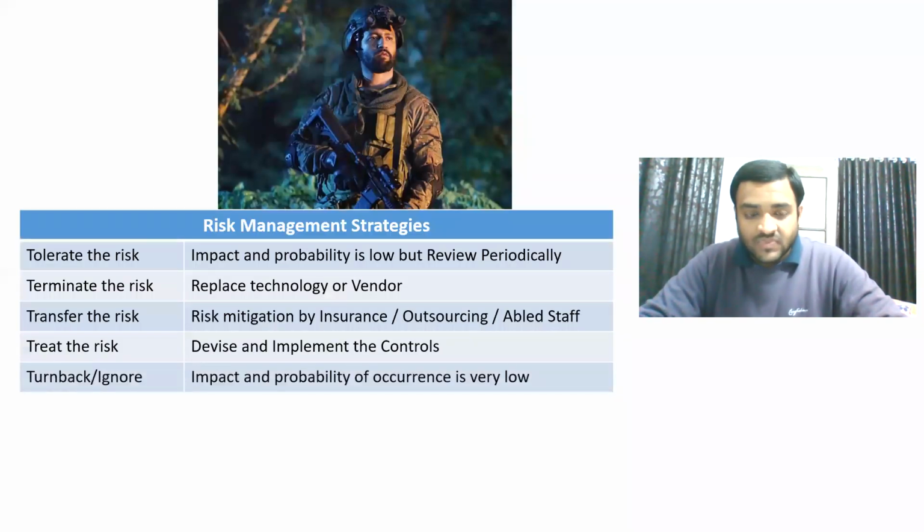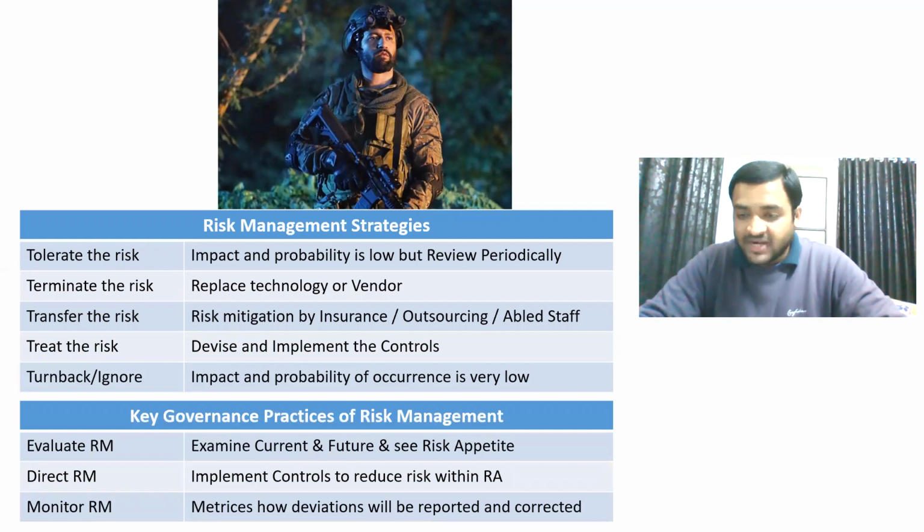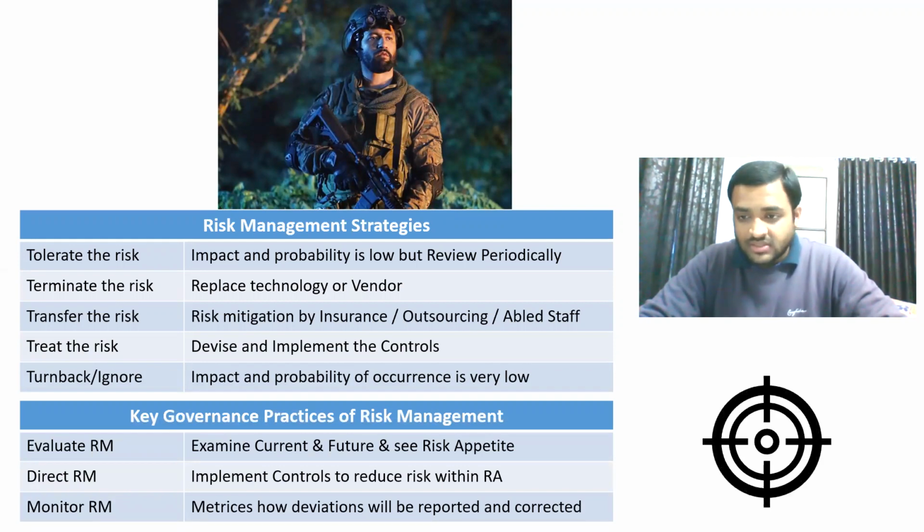Now, what is this person supposed to do? What is his responsibility? Risk management. Okay, risk management. These are the strategies he will use: tolerate the risk, terminate the risk, transfer the risk, treat the risk, or turn back or ignore. And these are the key governance practices for risk management. Now, this is the symbol for risk management. You can relate it with the photo.